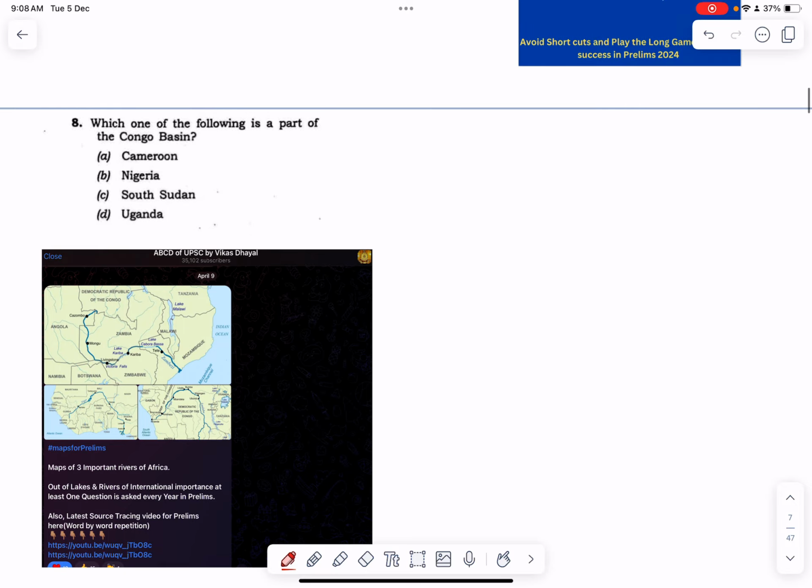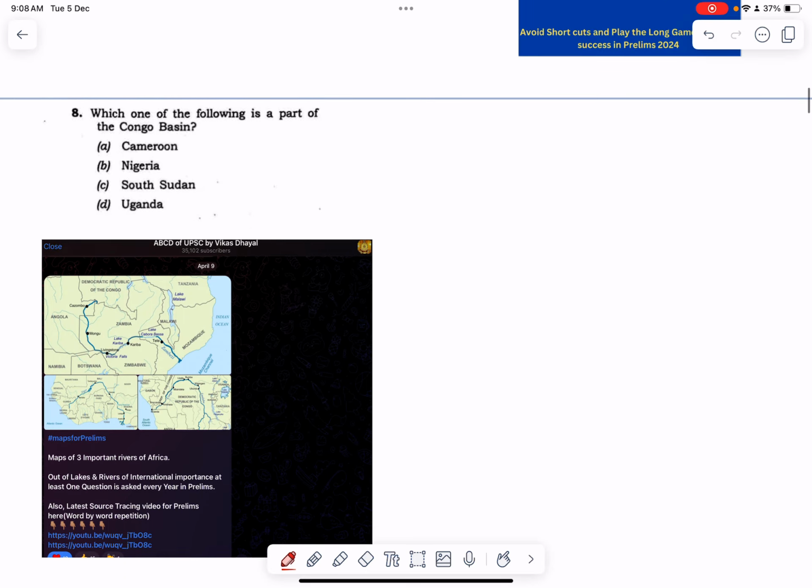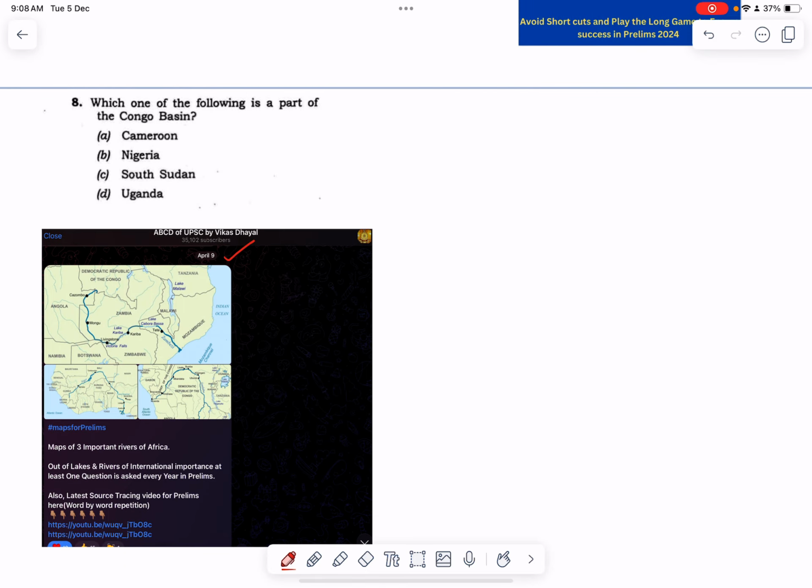Look at the next question here. So I am showing it through an open series that I did last year for mapping, where I showed that exactly all the maps you can predict and you can mark all the questions correct. There were 15 questions which were asked from mapping, and 15 out of 15 could have been marked had you probably attended the mapping module and the 10,000 questions program.